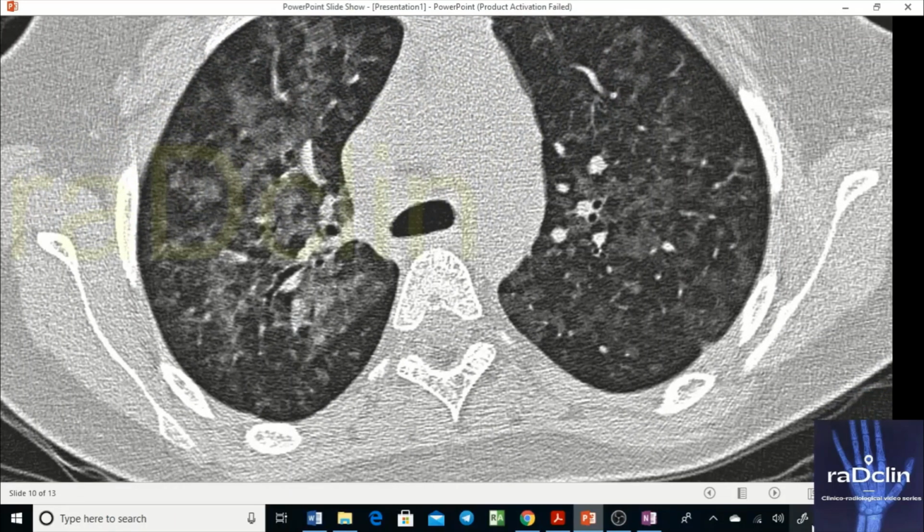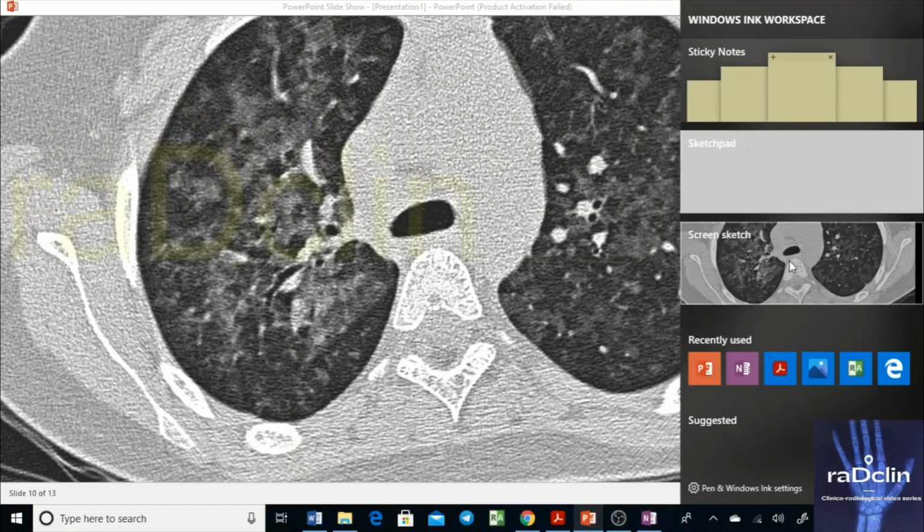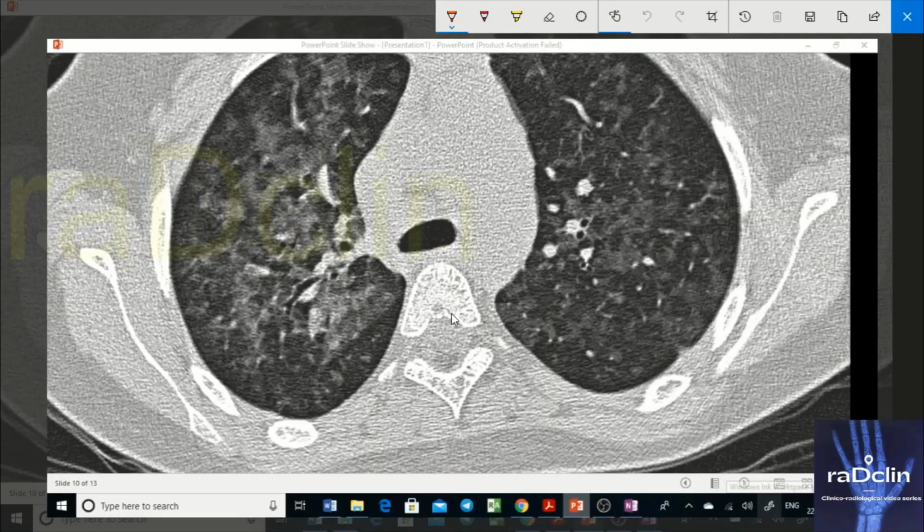Now let's discuss. Here also, are you seeing nodules? No, we are not seeing nodules here. Yes, definitely there are a few nodules which you can see like this, but these are not nodules. These are ill-defined areas of increased density, and if you look closely, you can look at the vessels as well. These are patchy. Patchy is the one word needed to describe these areas of increased density.